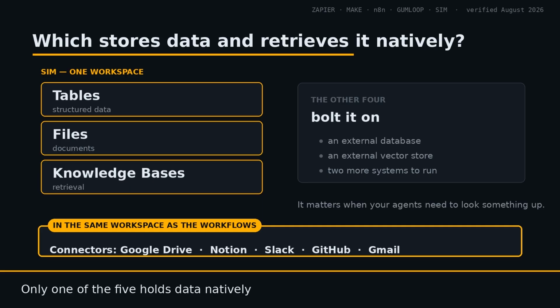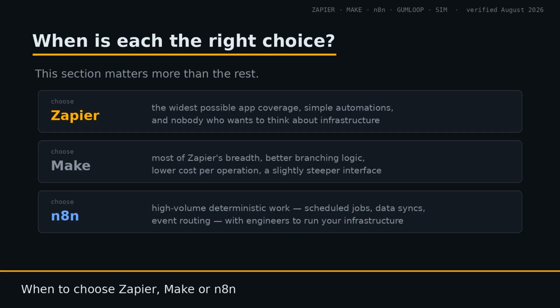That is a legitimate architecture. Keeping state outside the automation tool is a defensible choice, and some teams prefer it explicitly. But it is more moving parts, and it's the reason agent workflows built on execution-only platforms tend to sprawl across 4 vendors.